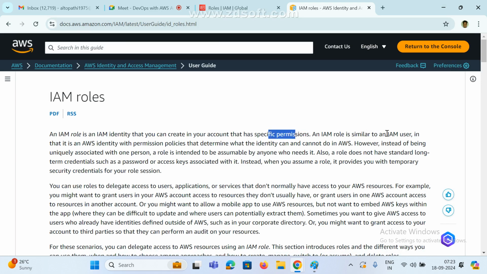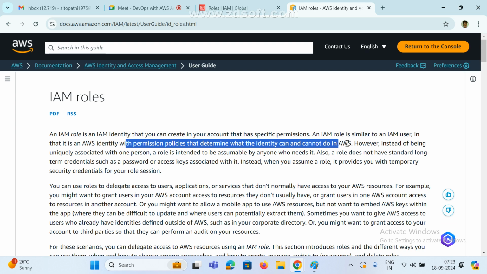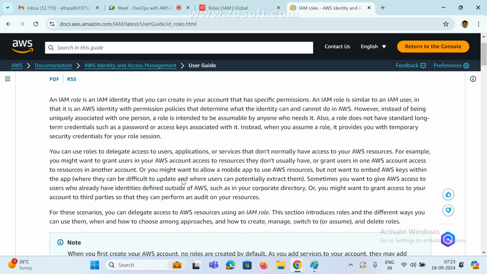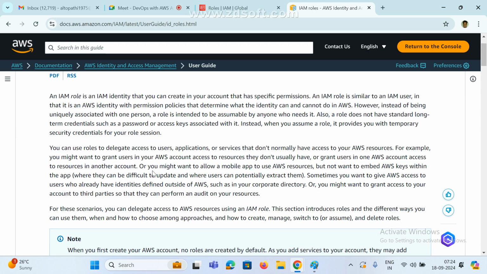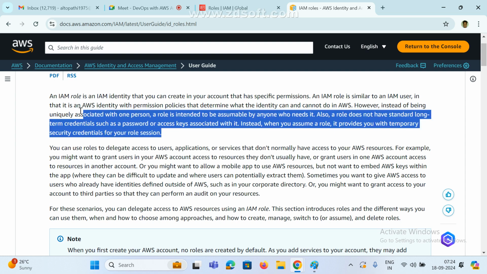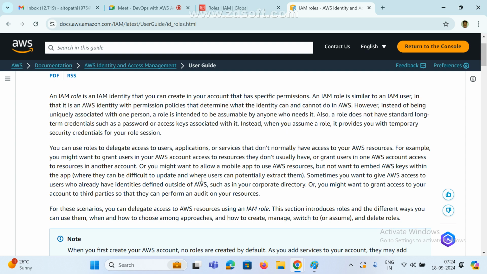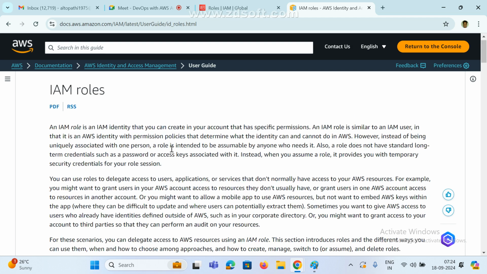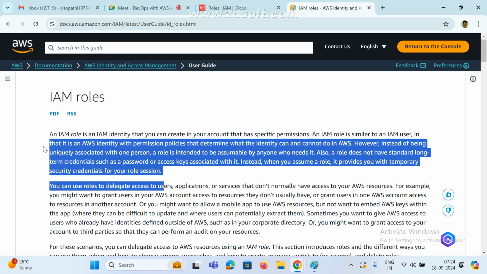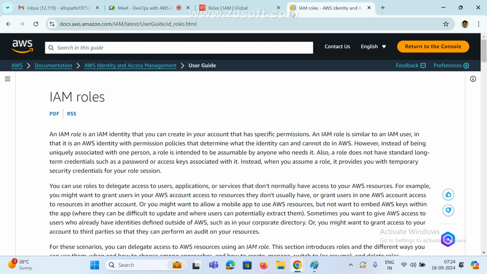An IAM role is similar to IAM users in that it has permissions and policies. I'm going to add multiple permissions, and I'm going to attach them to that role for a particular AWS resource. So this is the same as users, but we are going to use a role.